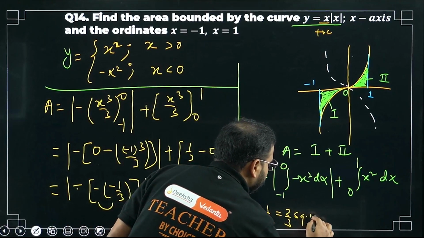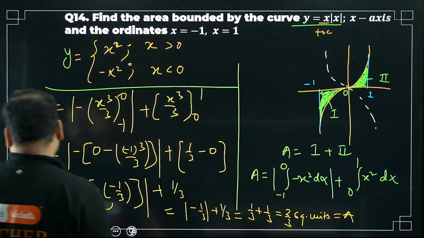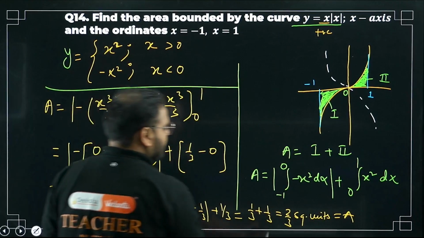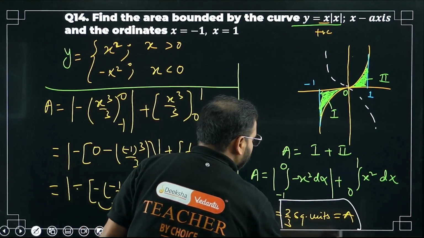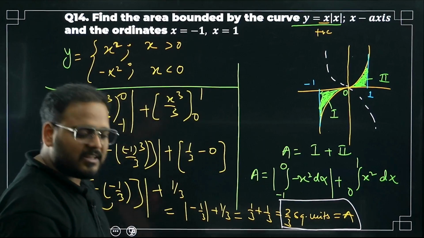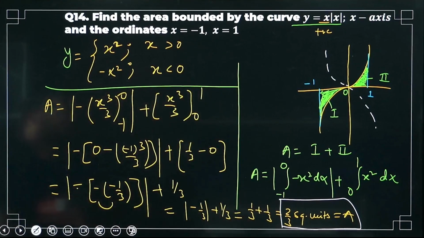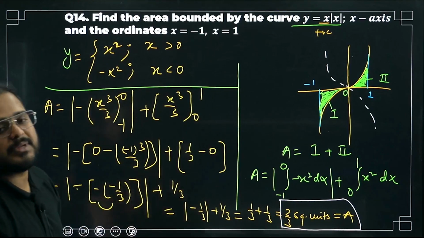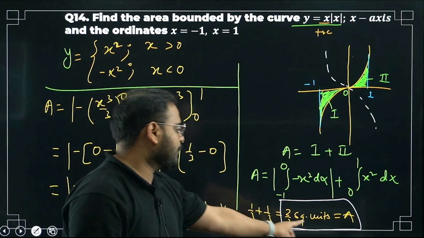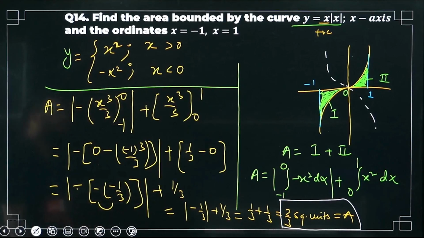Square units again will come, of course, is area A. This is the end of your session and the question number 14. We solved a good amount of questions, na sir. All good questions we have solved. Challenging as well, calculative as well. All categories we have taken care of. Answer is coming as 2 by 3 square units. Please cross check. 2 by 3 square units.